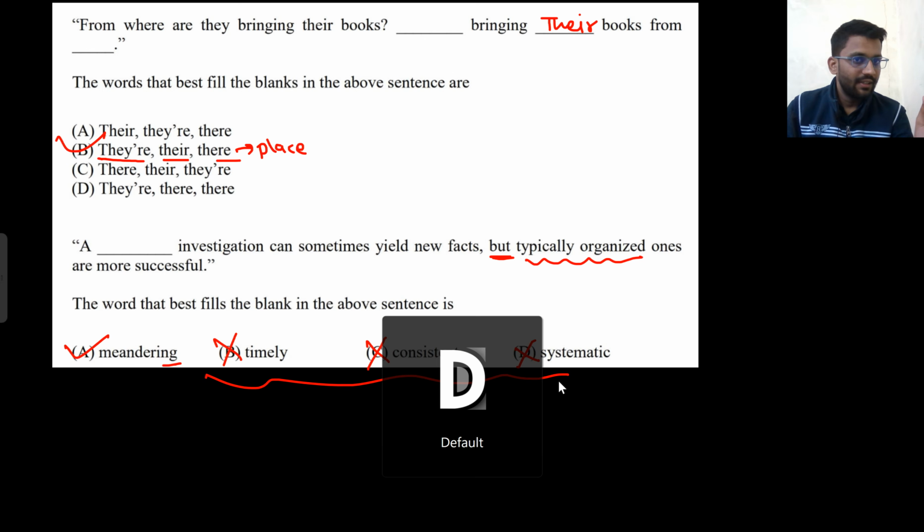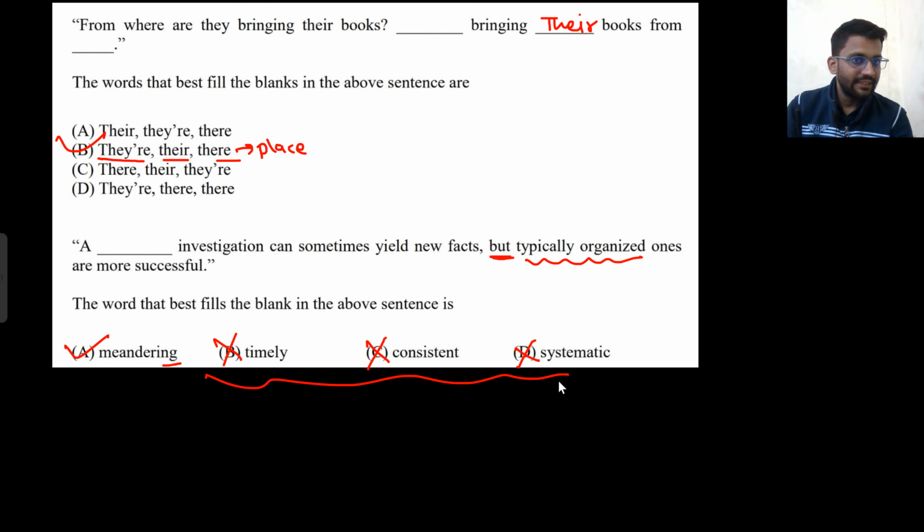So if you are good at batting, here you are saying you are good at something. That means in the previous one, you will have the feeling of negation. But systematic doesn't give the feeling of negation. Systematic is systematic. Consistent, not a negation. Timely, not a negation. So all these three options you can cut. So the only option left is meandering. So you can go Google the meaning of meandering. Even I forgot what the meaning of meandering was.